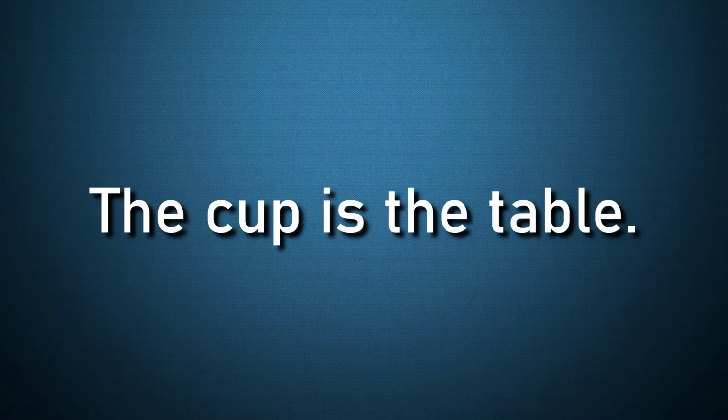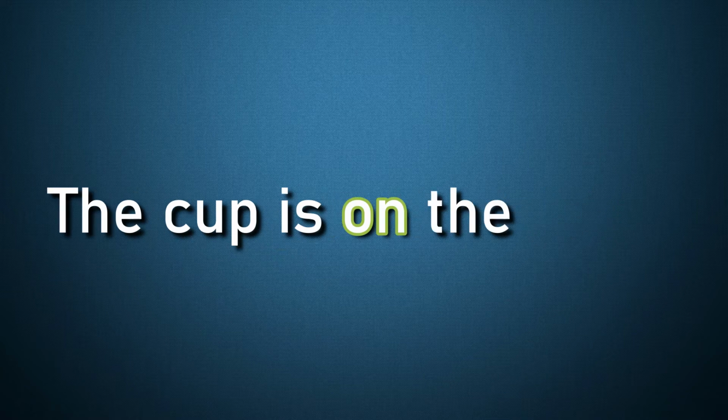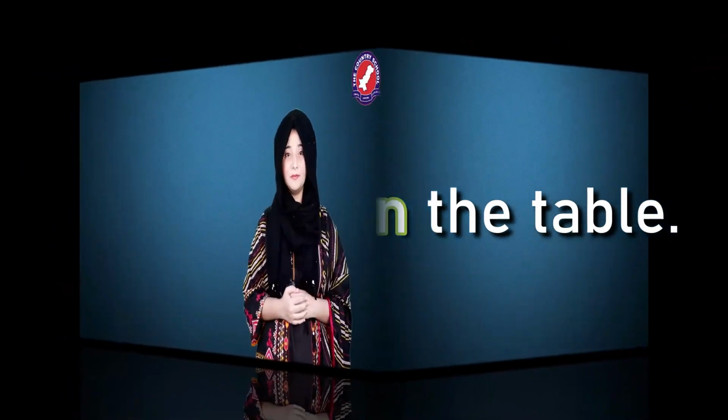Here, if you read this sentence, you will know that we are talking about two nouns, cup and table. But we are not able to understand the relationship between them. So this is the moment when we need to use a preposition. Let's write the sentence again with a preposition. The cup is on the table. Now we are clear that where is the cup with respect to the table.